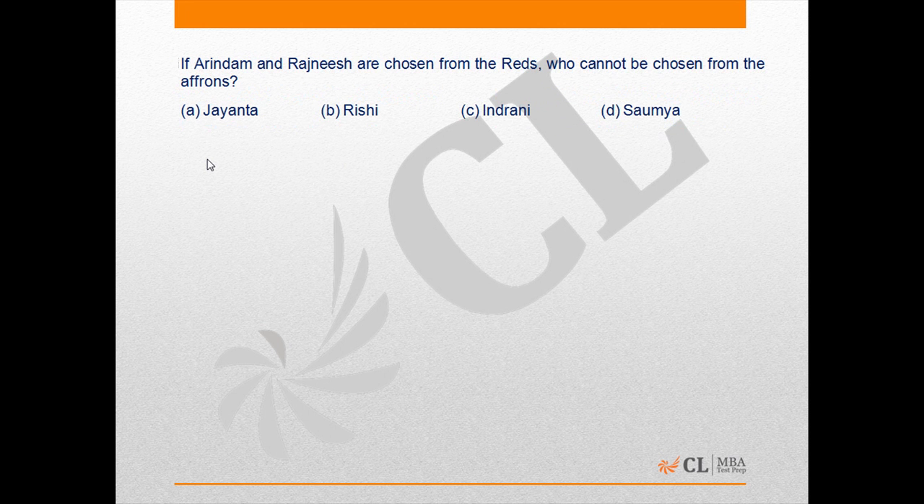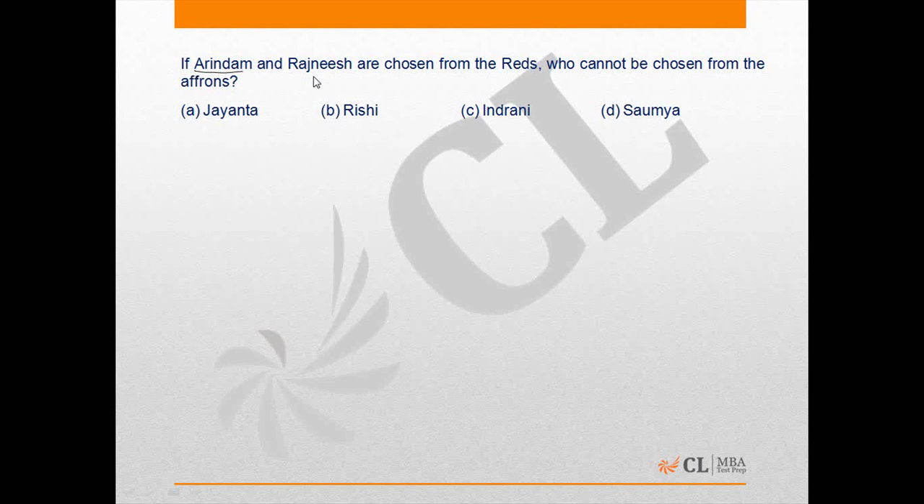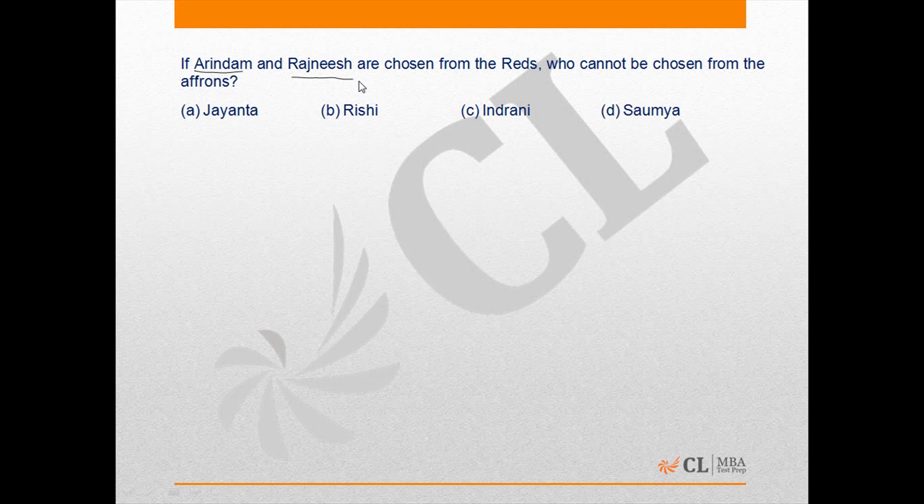Now let's talk about another question. If Arindam and Rajneesh are chosen from the reds, we have taken 2 people from the reds, and Arindam and Rajneesh are neither economists nor military experts. So we need to have one military expert and one economist from the other group. The economists that we have are Jayanta and Rishi, and the military expert has to be Soumya. So Soumya has to be there, and Rishi or Jayanta, one or the other, could be there.